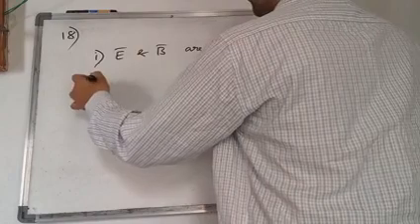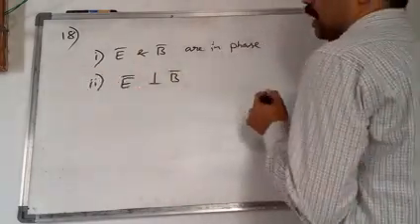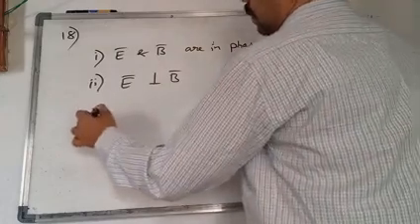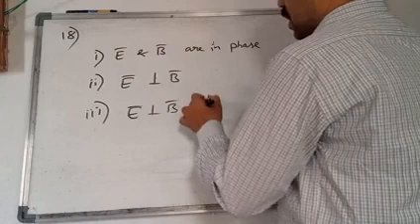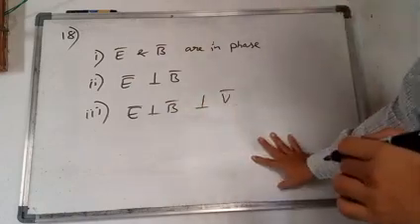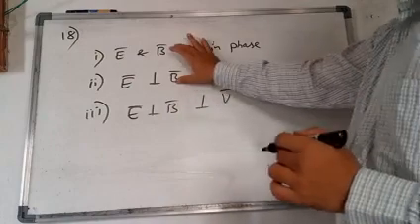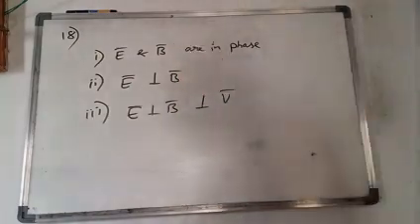Number 2, they are perpendicular to each other. Number 3, they are perpendicular to each other and they are perpendicular to direction of propagation of the wave. Okay. But these two only are given in the option. You please check the option. Okay. Right. Next question. 19th question.